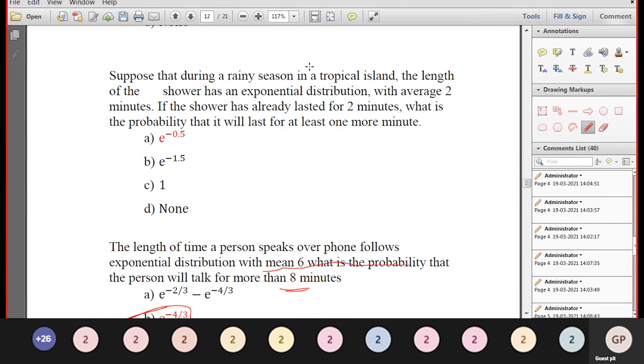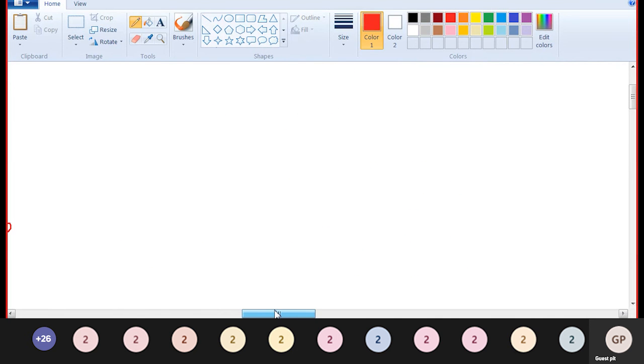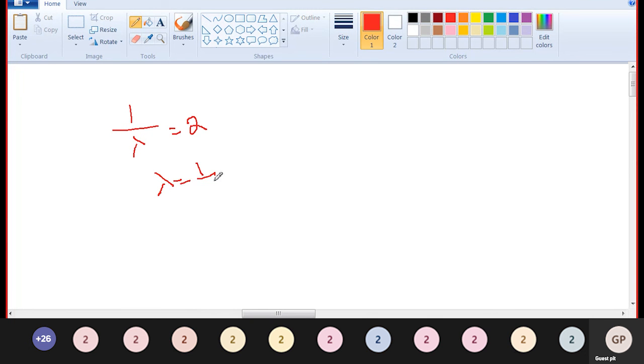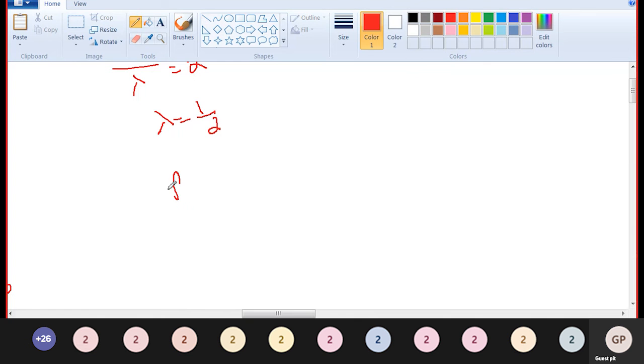Suppose that during the rainy season in Iceland, the length of a shower has an exponential distribution with an average of 2 minutes. Average 2 minutes means the mean 1 by lambda is equal to 2. Therefore, lambda is equal to 1 by 2. The probability density function f of x equals 1 by 2 e to the power minus x by 2.